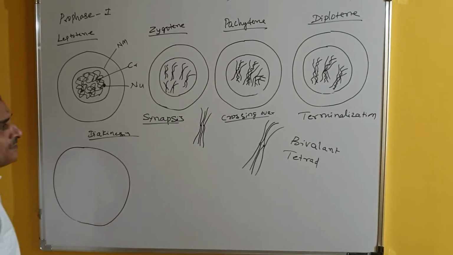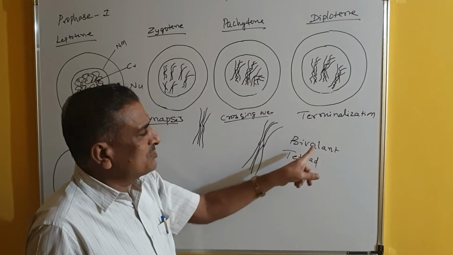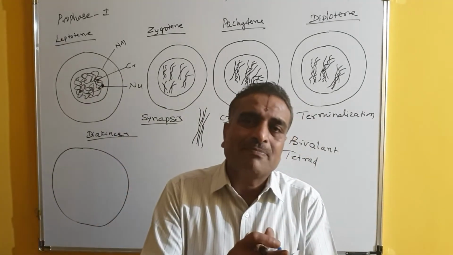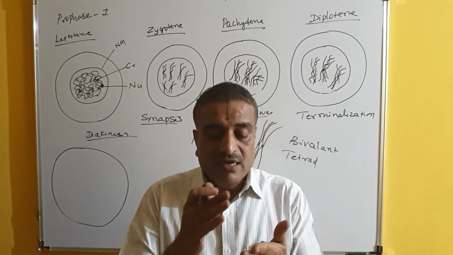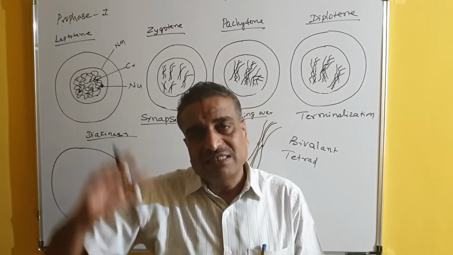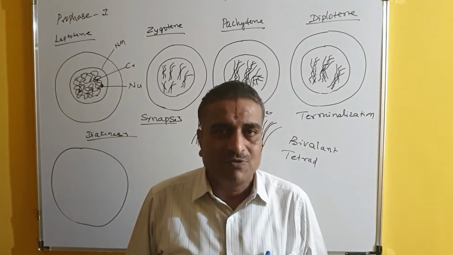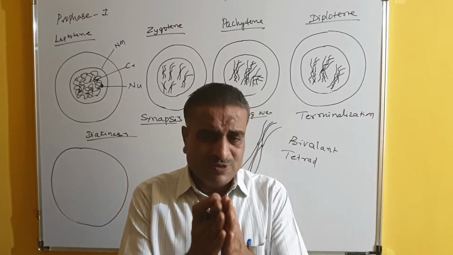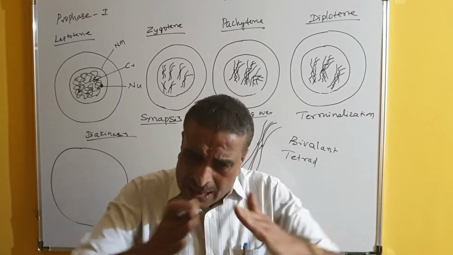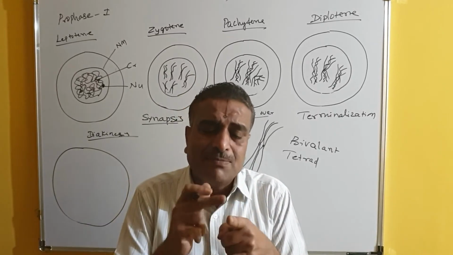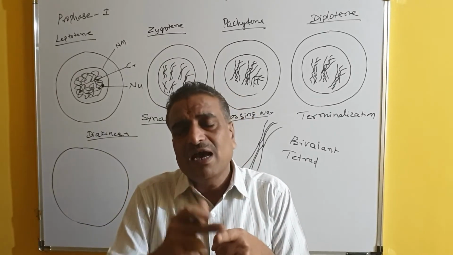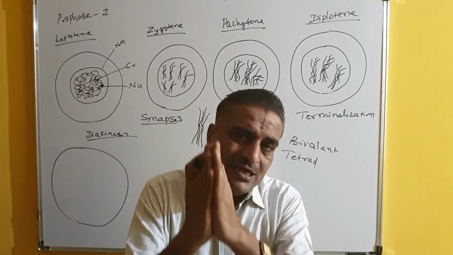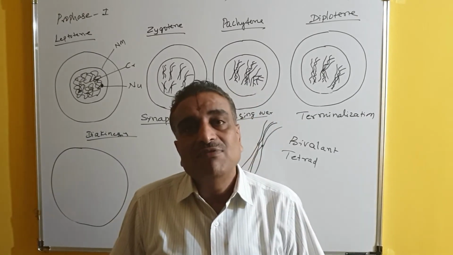In the diakinesis, as I told you already, the chromosomes are in the bivalent form, in the tetrad form. Chromosomes have exchanged their segments, crossing over has taken place, and not only that, terminalization has taken place, and a minimum number of chiasmata are left over. That means the bivalent chromosomes, the maternal and paternal chromosomes which are present together, cannot go away from one another because they are attached by means of chiasmata. Because of the chiasmata, the paired chromosomes remain together. So this is called the bivalent chromosomes.